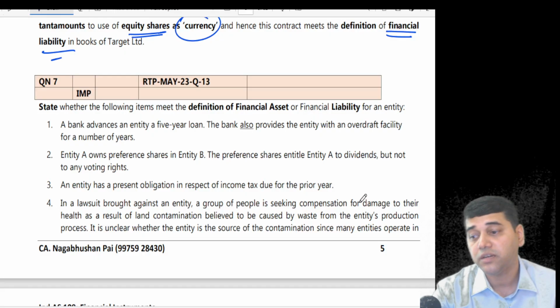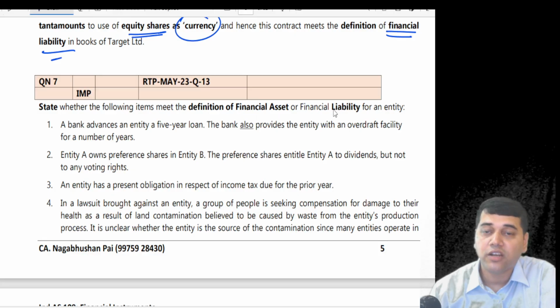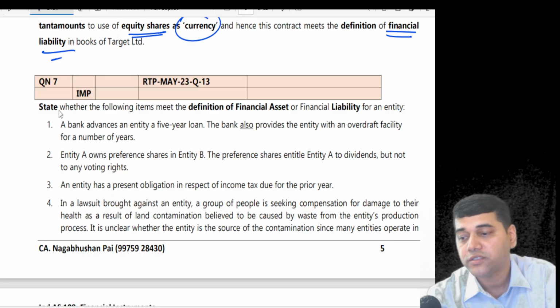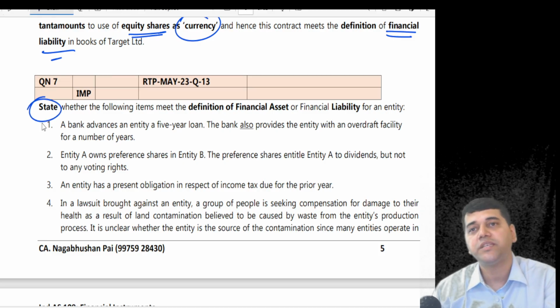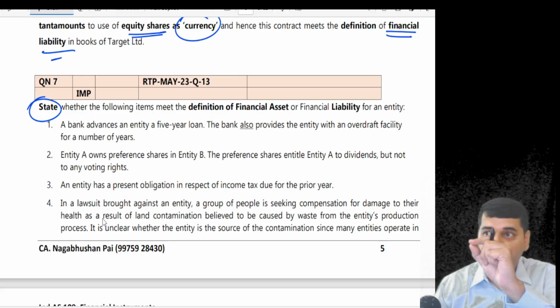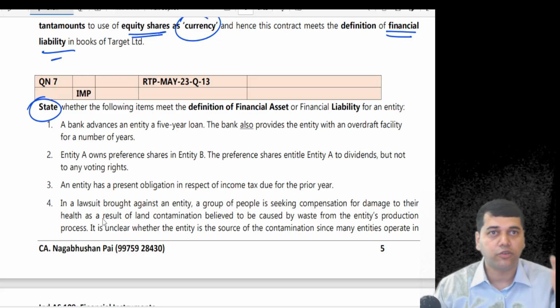But if this question comes in the exam, then you have to tell either financial asset or liability. What is the verb they used? State. So stating, what do you mean by state? State means express something in the form of one sentence. Enough. Only one sentence you have to state.